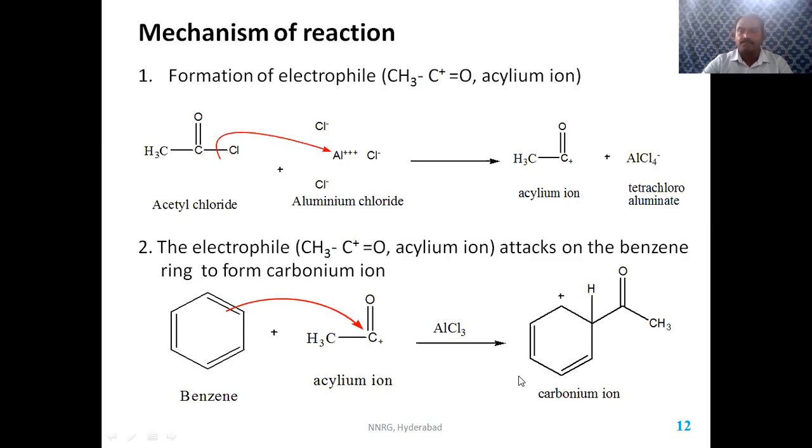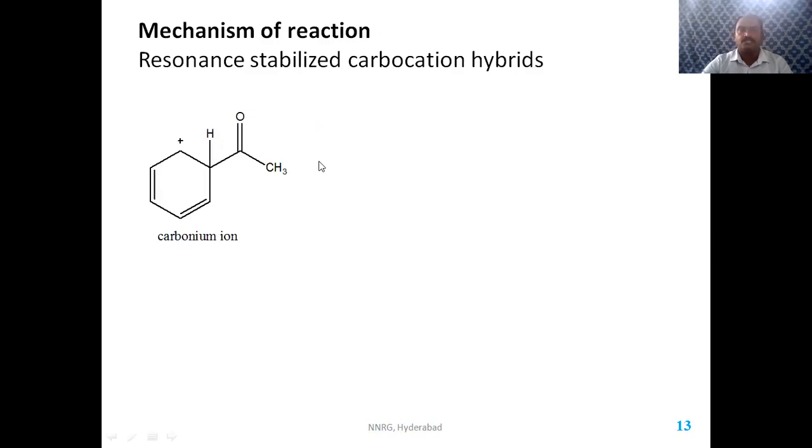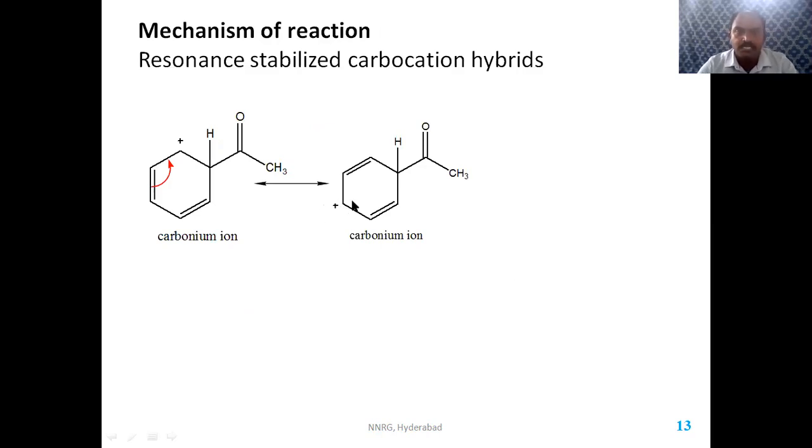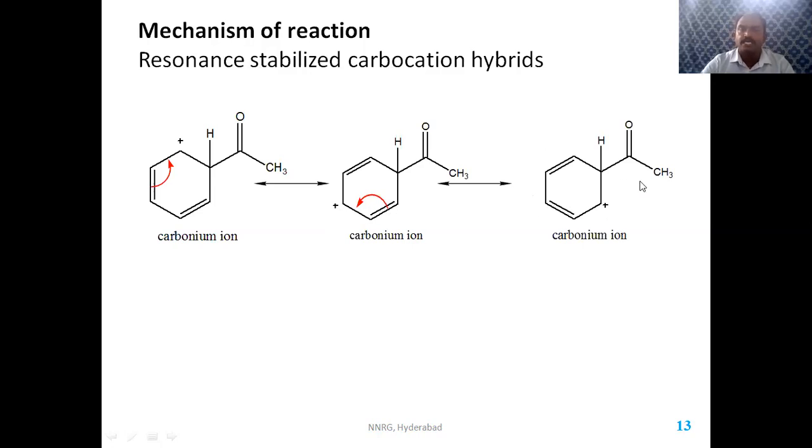This is again resonance stabilized. This positive charge is nullified by the shifting of the pi bond here, so the next carbon gets the positive charge. This is again nullified by the shifting of this pi bond, and this carbon gets the positive charge. So delocalization takes place, giving a resonance stabilized carbocation.